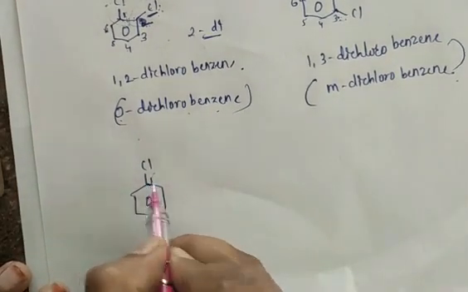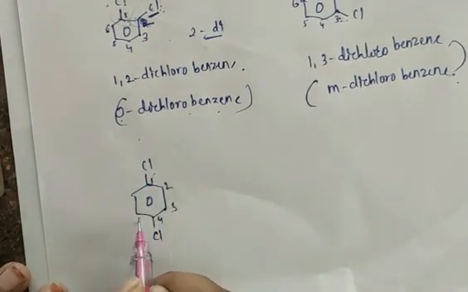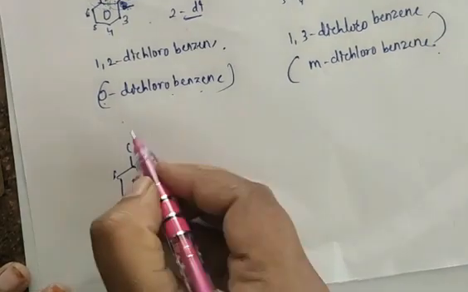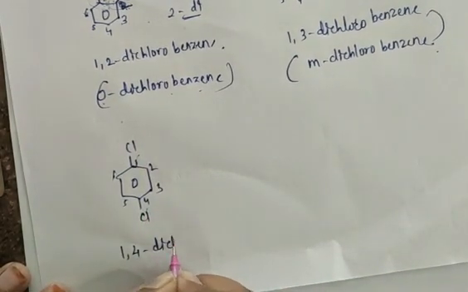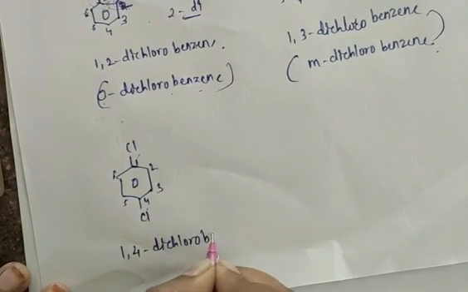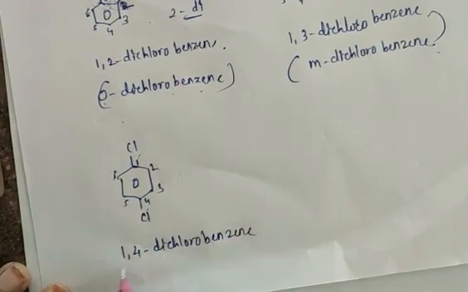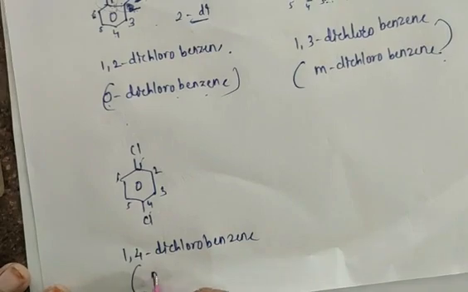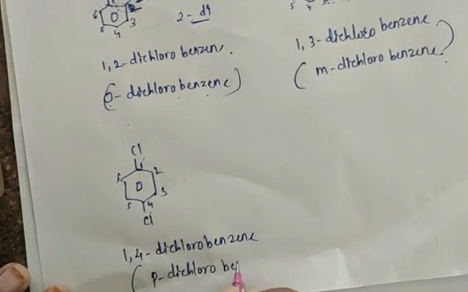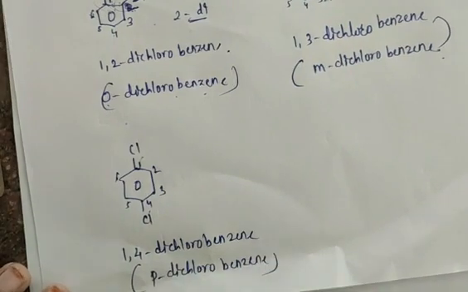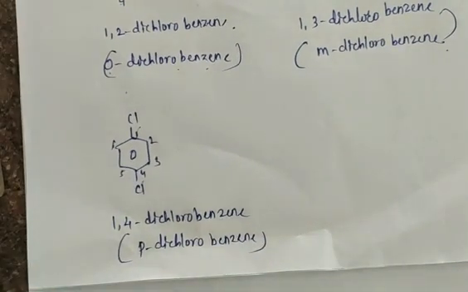Now numbering 1, 2, 3, 4, 5, 6. So at 1 and 4 position we have 2 chlorine groups, dichlorobenzene, and in another word we call it para dichlorobenzene.